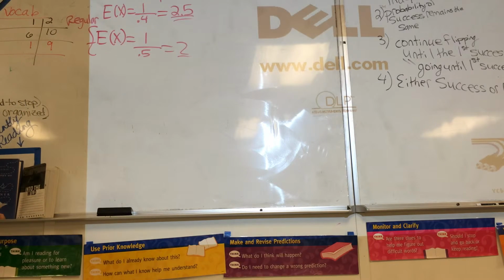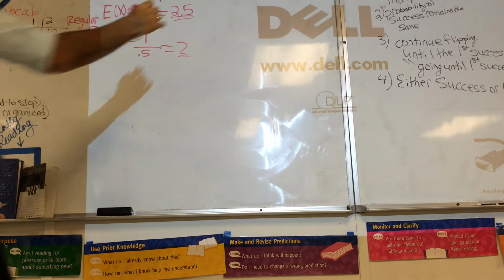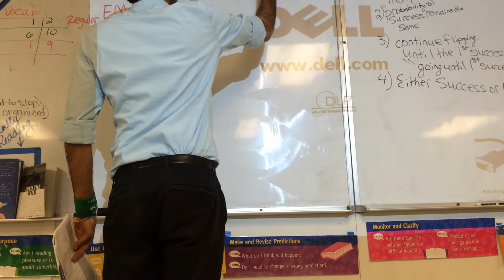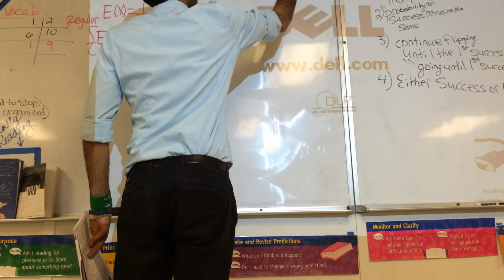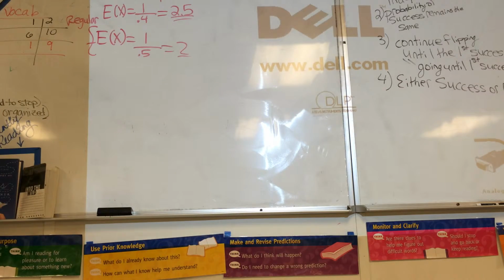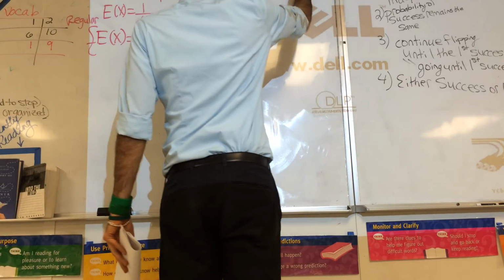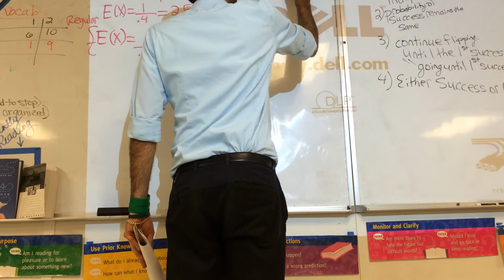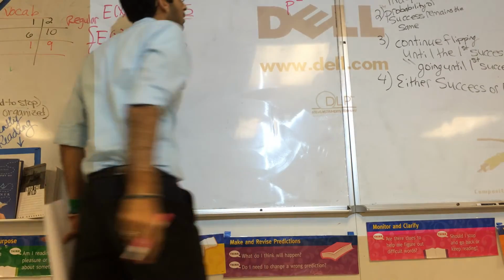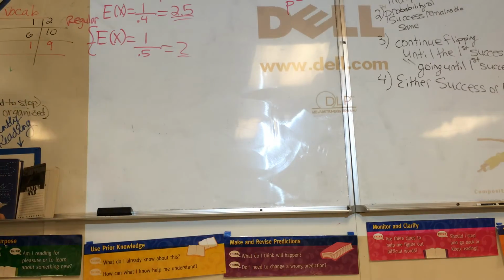Okay. And the last one we want is the standard deviation for geometric. The standard deviation for geometric is the square root of 1 minus p over p squared.